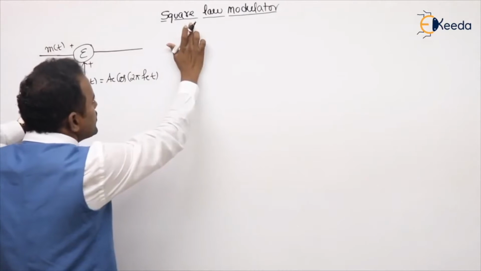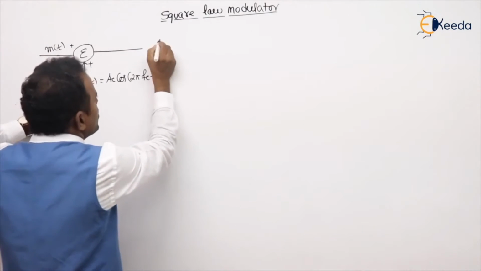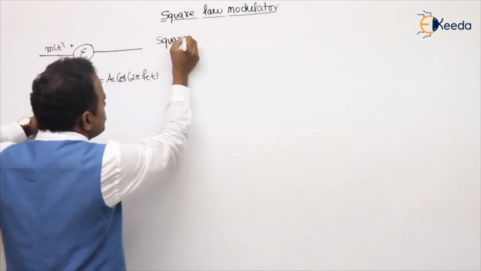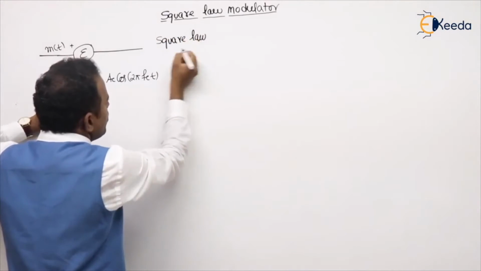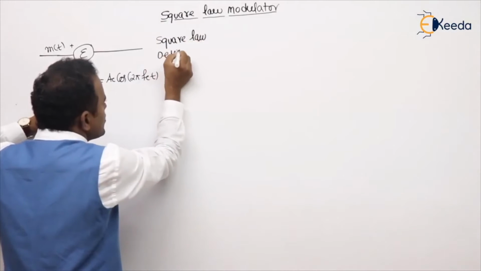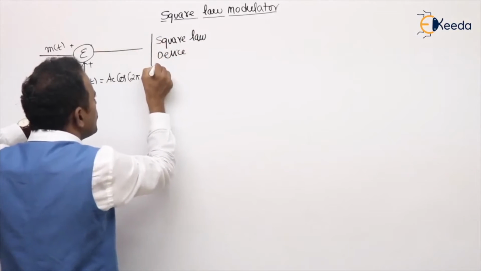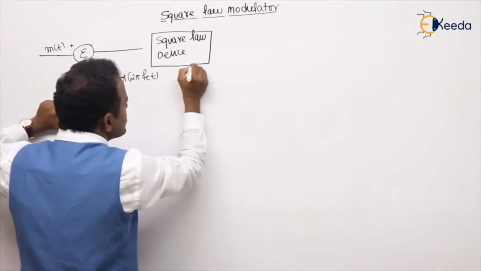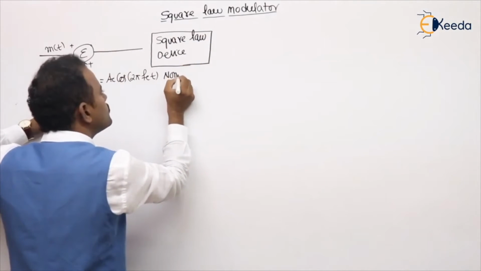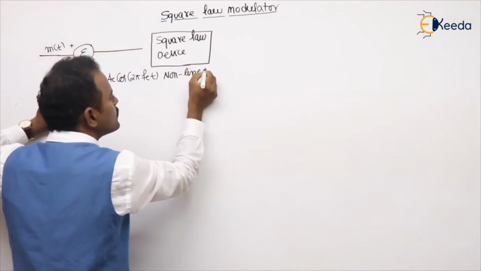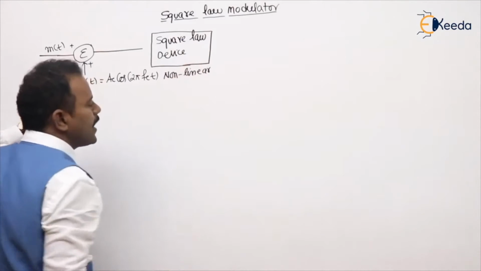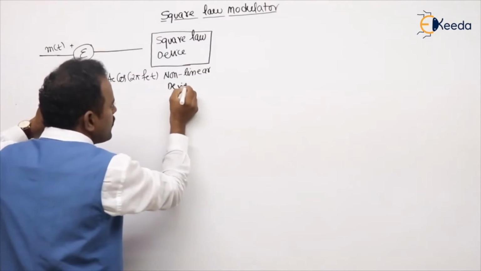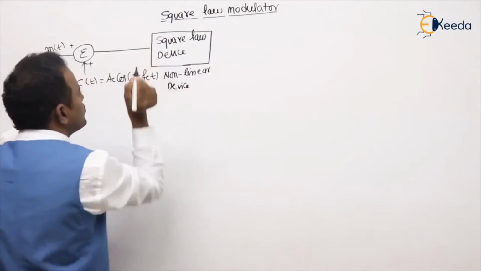And as the name itself says, it is a square law modulator, so we give both to a square law device. A square law device is also nothing but a non-linear device. What is this square law and what is a non-linear device, sir? I will explain, please wait. First, I am completing the block diagram.